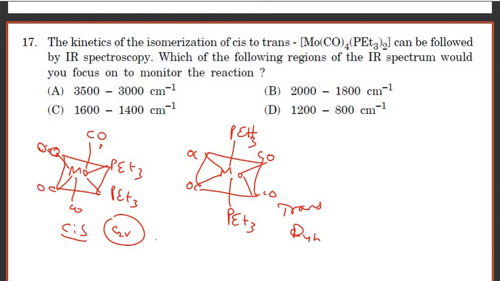Among these two compounds, the IR spectrum shows 2 bands for the cis compound and you will get 1 IR band for the trans compound. The terminal carbonyl shows in the range of 2100 to 1850 centimeter inverse. This was the range. So in the given options, B is the correct answer.